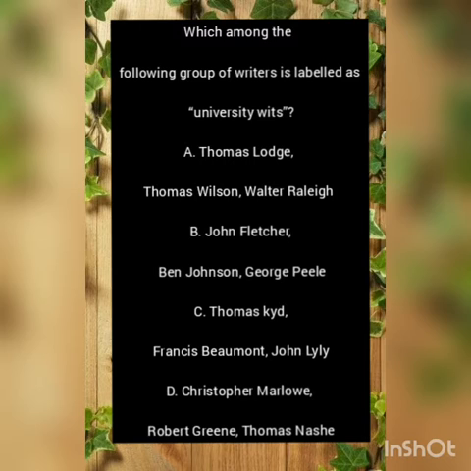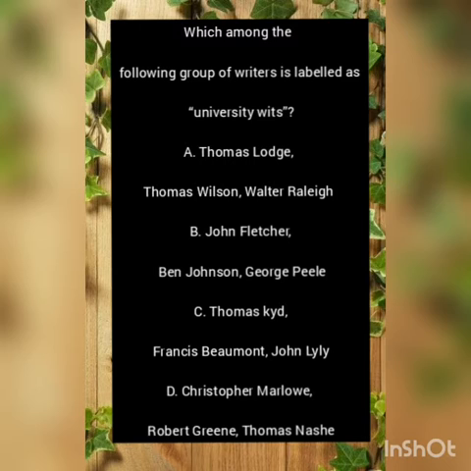So coming back to this question, the correct answer from all these options is option number 4. These 3 are university wits: Christopher Marlowe, Robert Greene, and Thomas Nash. There are actually 7 members of university wits, and the group includes Christopher Marlowe, Robert Greene, Thomas Nash. These 3 are from Cambridge. That is why in the option these 3 names are given. So the speciality of these 3 writers, Marlowe, Greene, and Thomas Nash, is that these 3 are from Cambridge University. And John Lilly, Thomas Lodge, and George Peele, these 3 were from Oxford.